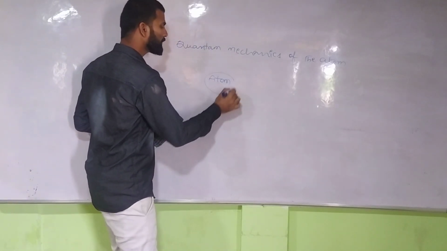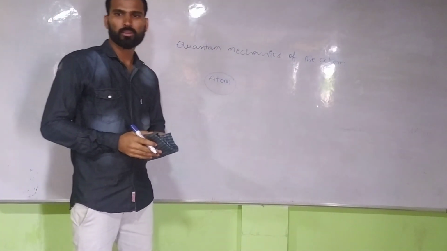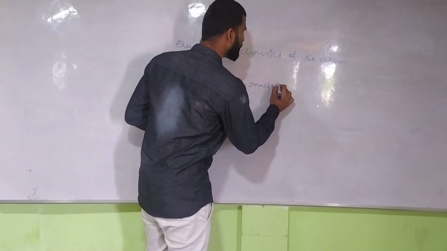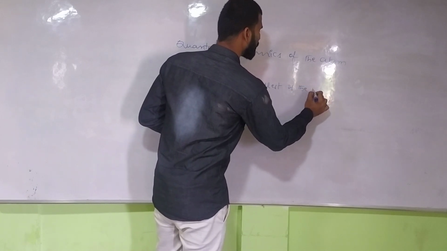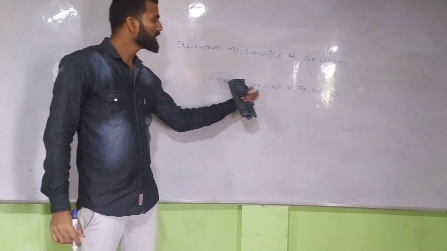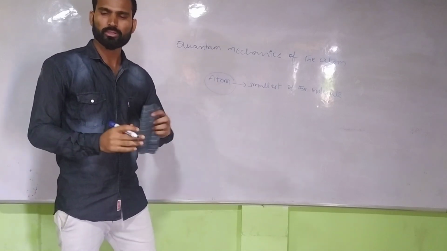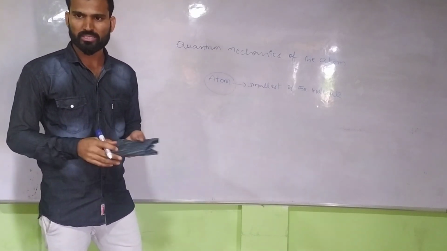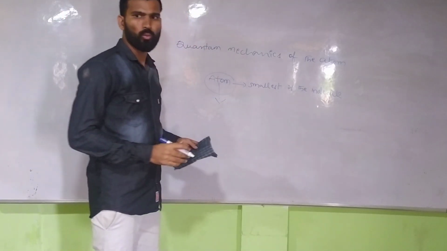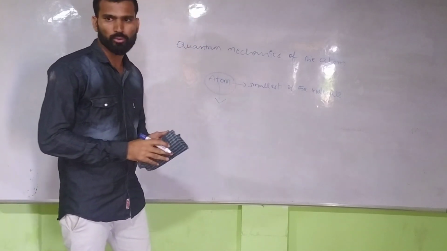So what is an atom? Do you know what an atom is? So atom is the smallest particle of the molecule. So atom is the smallest part of the molecule. Can we break this atom into different pieces? No, we cannot break it into different parts. Why? Because this is the smallest particle of the molecule.